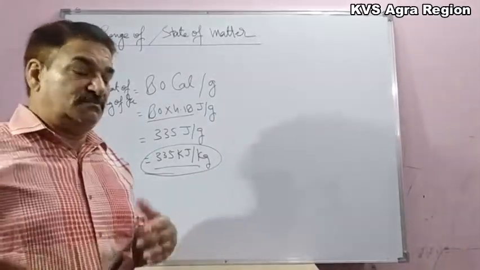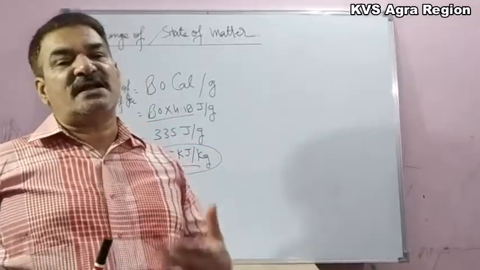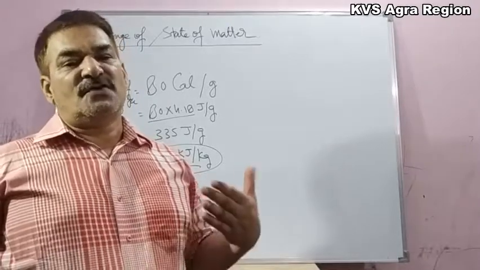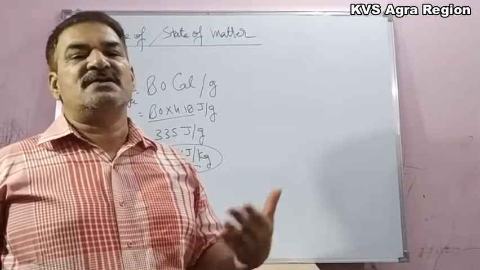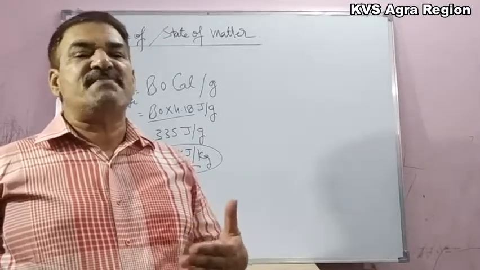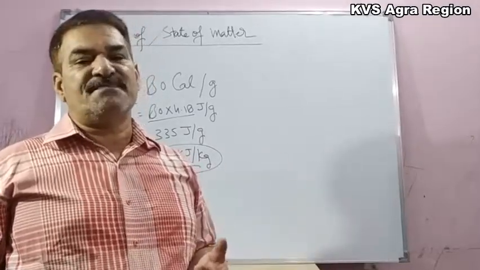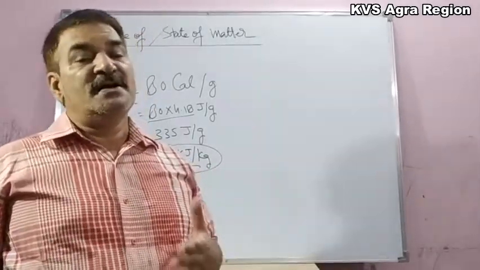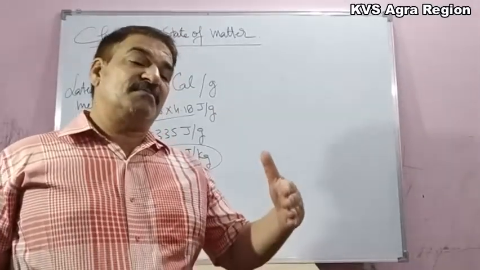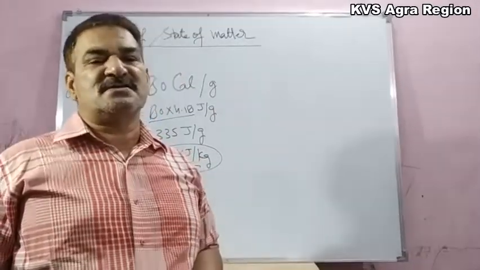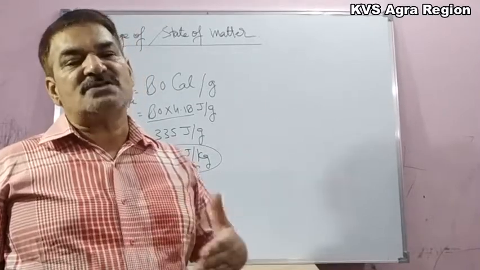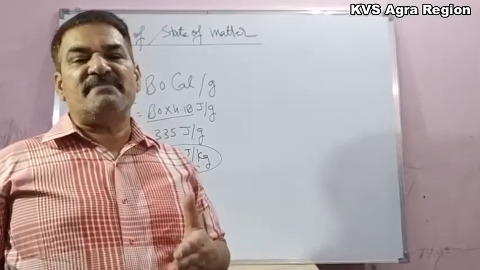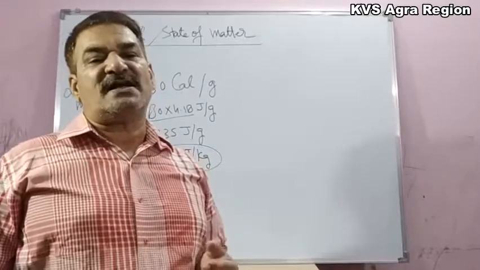Now if we further go on supplying heat to this water at 0 degrees Celsius, then this heat will increase the temperature of water from 0 to 5, 10, 20, 30, 40, 50, to 60, 70, 80, 90 to 100. Now when the temperature of water reaches 100 degrees Celsius and we still go on supplying heat, then what will happen at 100 degrees Celsius? There will be no further increase in temperature of water now.